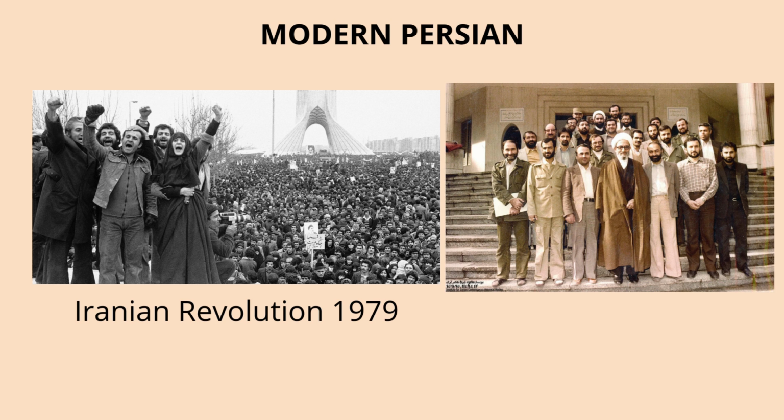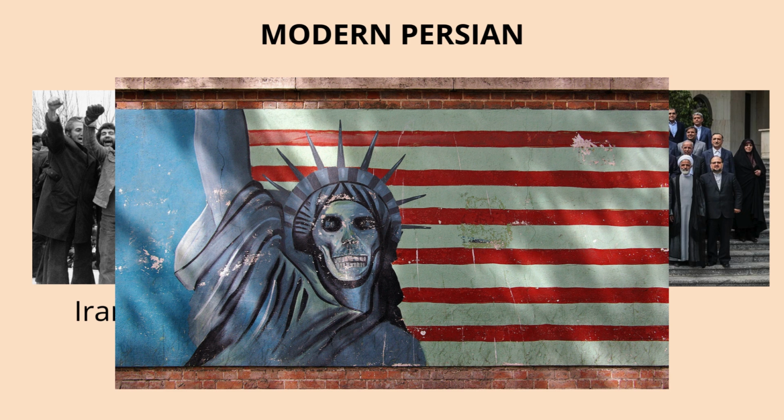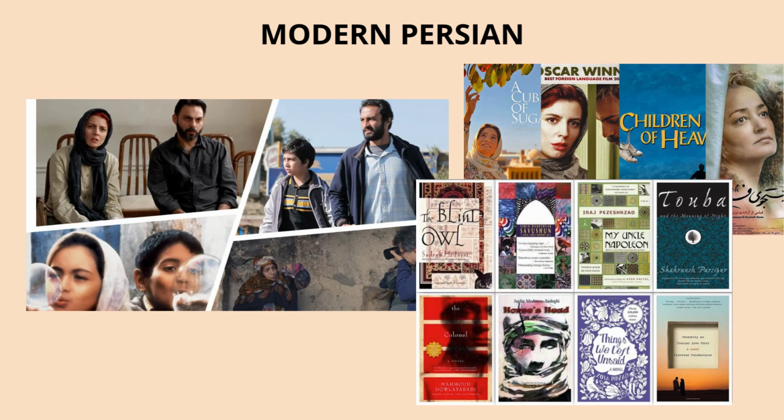After the revolution of 1979, the new government also focused on protecting Persian culture and language. The government encouraged using Persian in media like TV and radio and made efforts to limit foreign words, especially those from English, because America is evil. At the same time, Persian kept growing as a language of literature and art, with many writers and filmmakers.